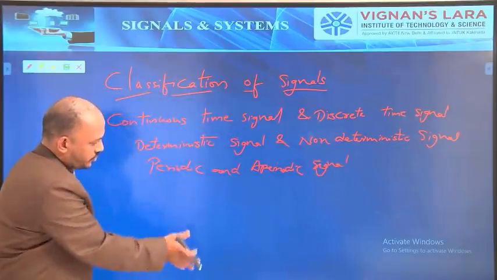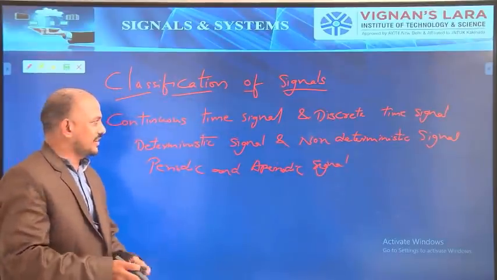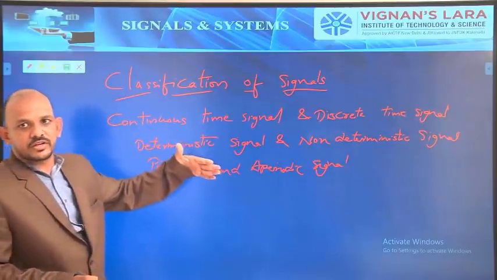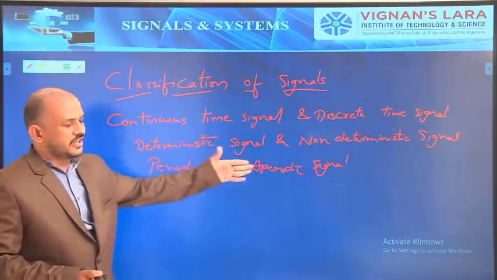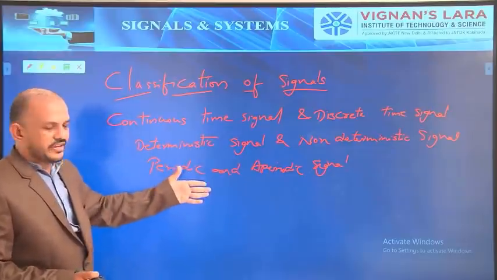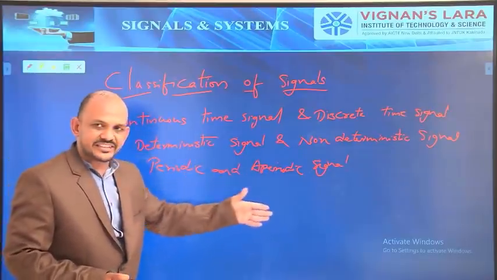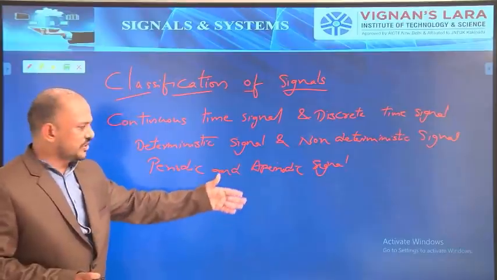We have so many classifications, and in this class I explained only these three. After periodic and aperiodic, we have even and odd signals, energy and power signals, causal and non-causal signals, real and imaginary signals. There are so many.